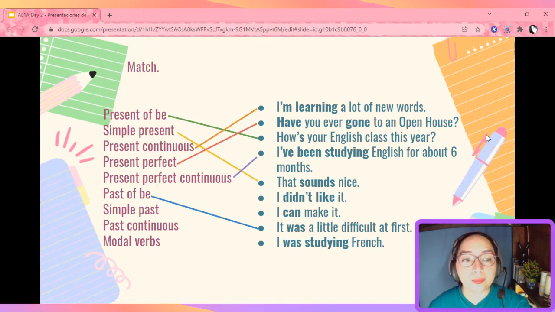What did you get in simple past? That's right, I didn't like it. And for past continuous? I was studying French, that's correct. So obviously the last one, the modal verbs, is I can make it. Okay, let's go ahead and check how we use them.